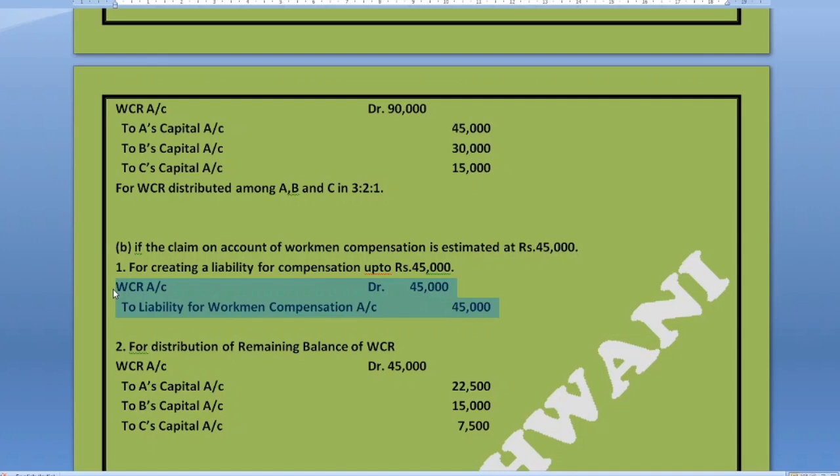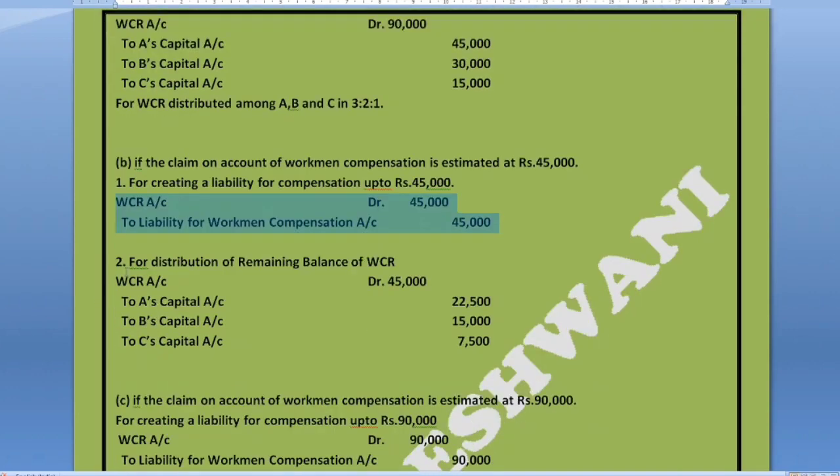One more thing to notice is that out of 90,000 we have provided a liability of only 45,000. Still we have a balance of 45,000 in our WCR account, and this is now completely free for distribution among the partners.